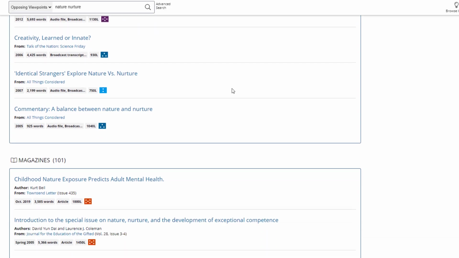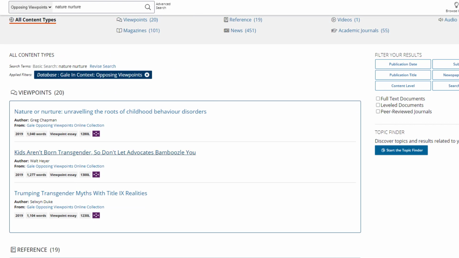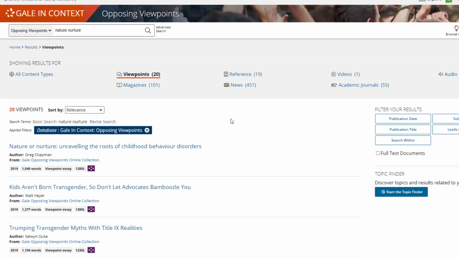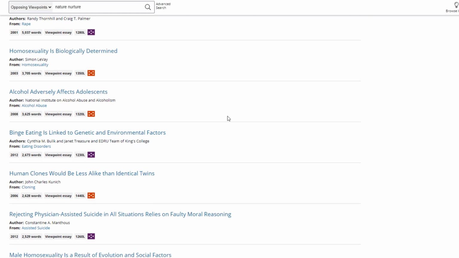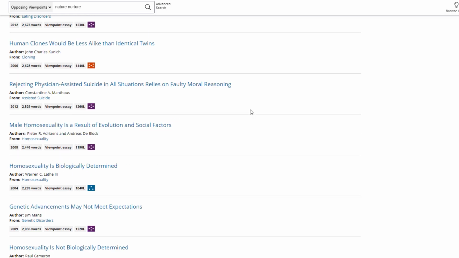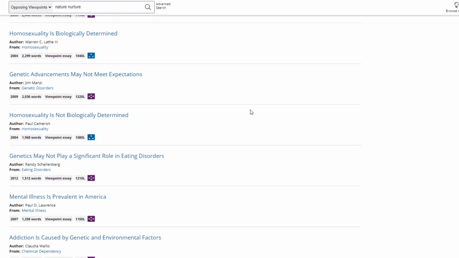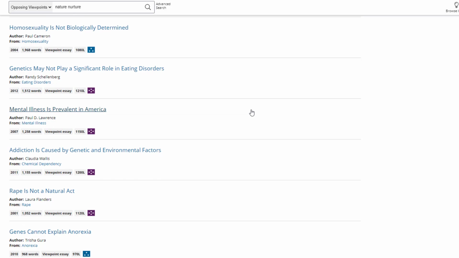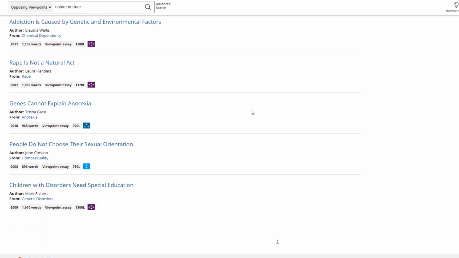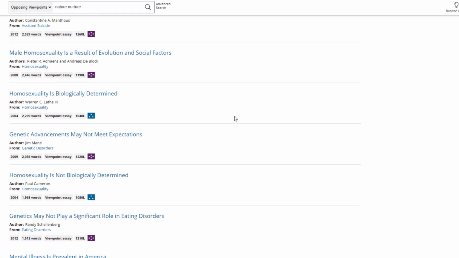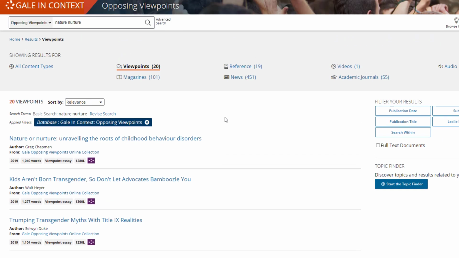If I scroll back up to the top and look at the viewpoints, even though these are clearly opinions, they are written by experts, so you can use them in your paper. And browsing through them might even help you refine your topic. The viewpoints present an opinion for and against most issues. So you're going to see opinion pieces here that are intentionally for both sides of an issue.